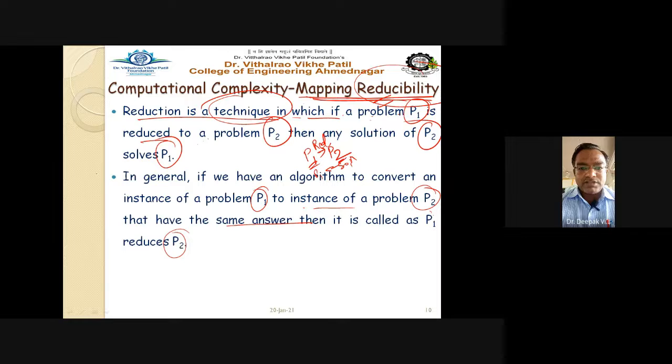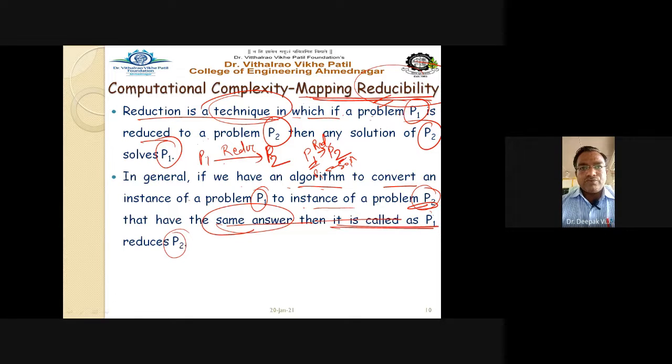So the answer to the question, P1 reduces to P2: if we have an algorithm to convert an instance of problem P1 to an instance of problem P2 that has the same answer, then it is called that P1 is reduced to P2.